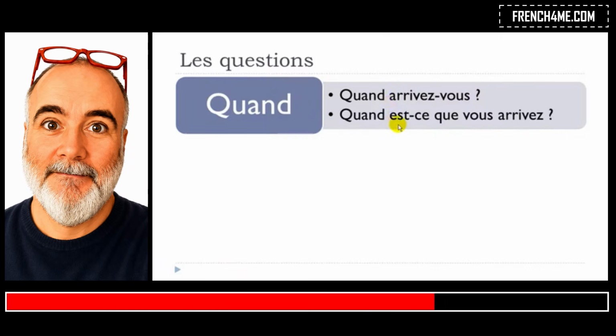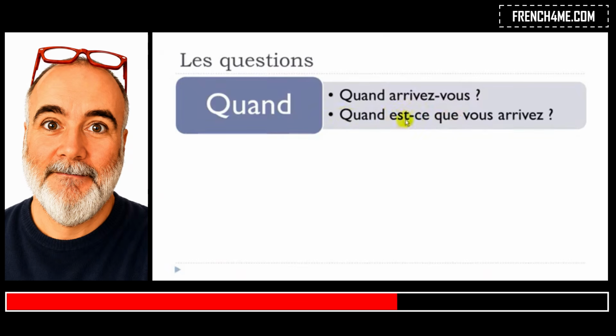And then, well, when we talk, we normally have this option to drop this rule. So not to use this rule, so just to put the verb and then the subject after. And we tend to add this est-ce que form here, est-ce que, okay?